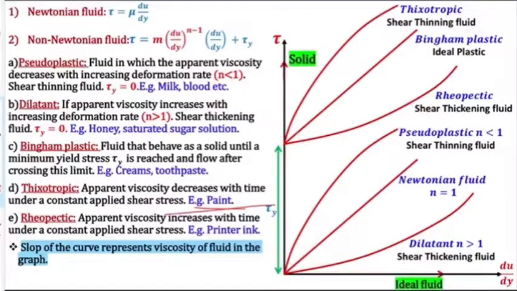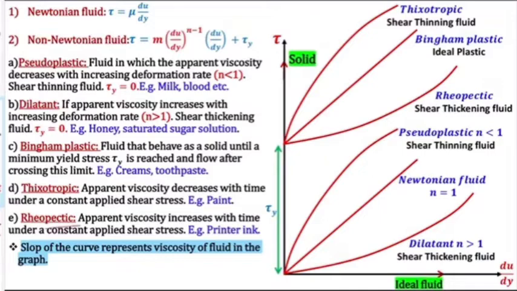They are trying to reduce the viscosity with time so that it can be easily applied and easily flow over a body, because its viscosity has now reduced. So before applying paint, you should stir it properly to reduce the apparent viscosity with time under the application of constant shear stress. So this is a thixotropic fluid.